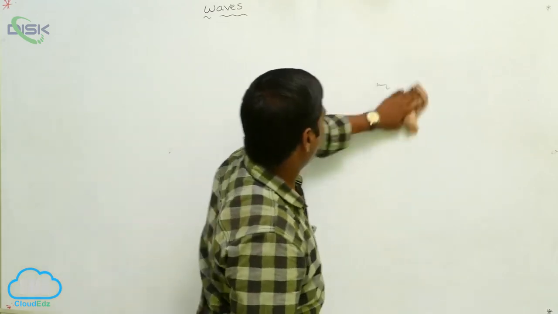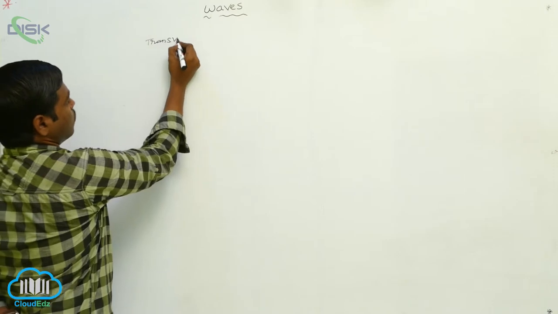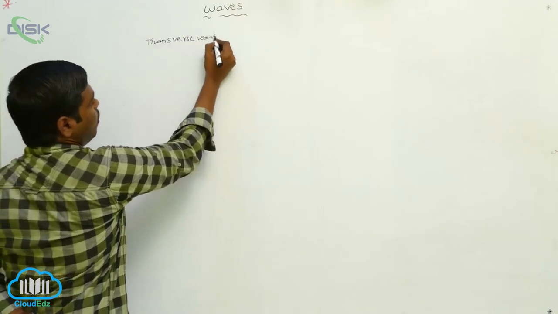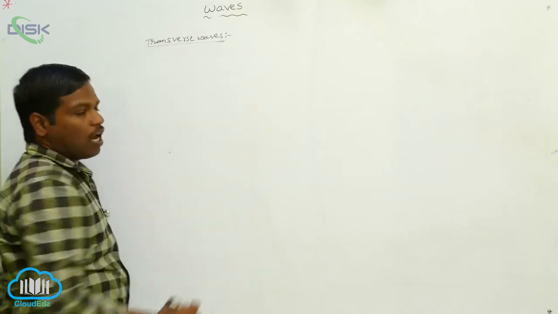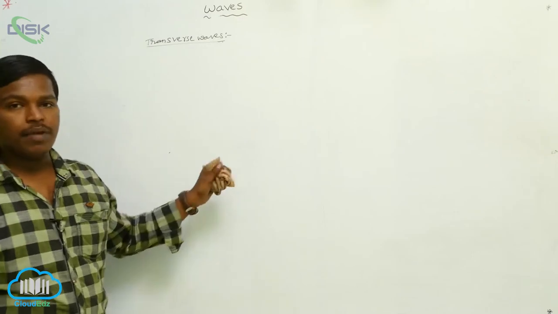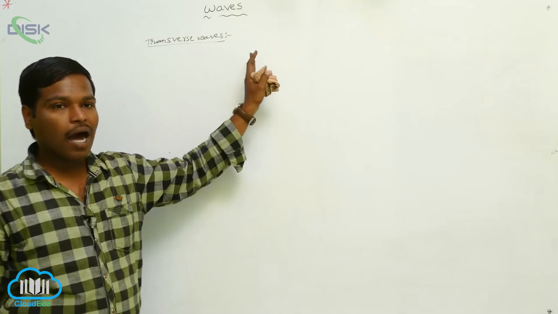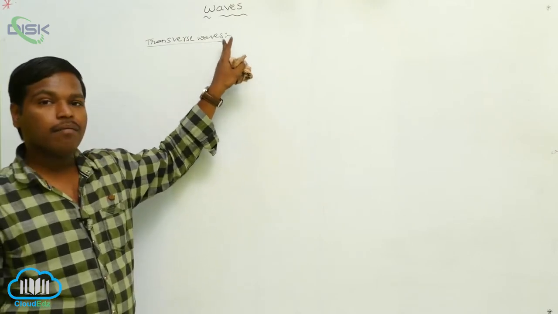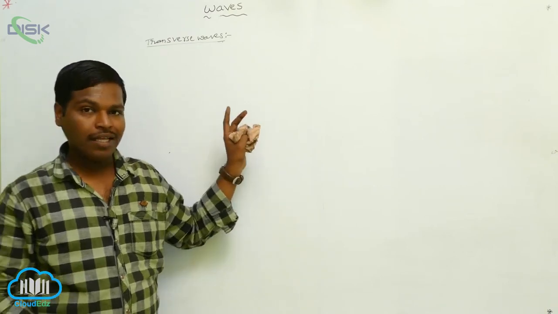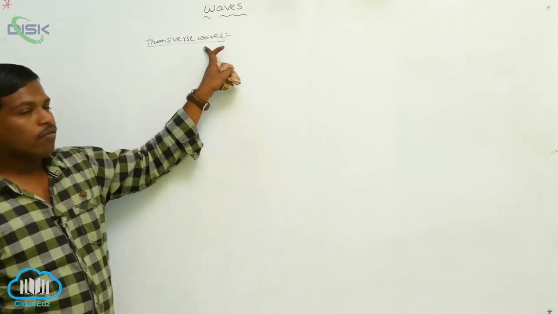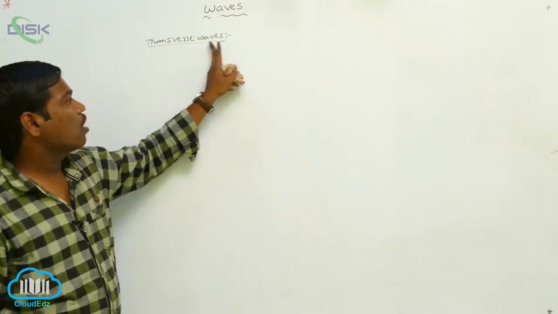In transverse waves, the particles of the medium vibrate perpendicular to the wave propagation. When the wave is traveling, the particles of the medium move in the perpendicular direction. These are called transverse waves.